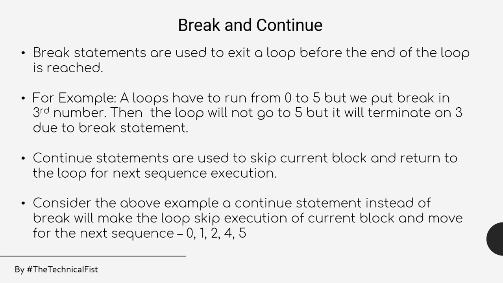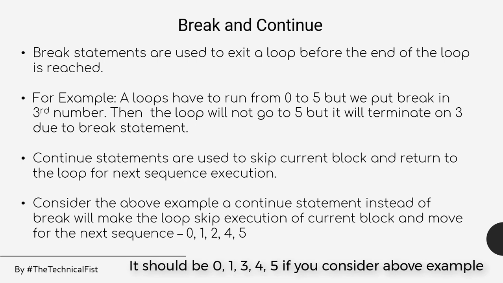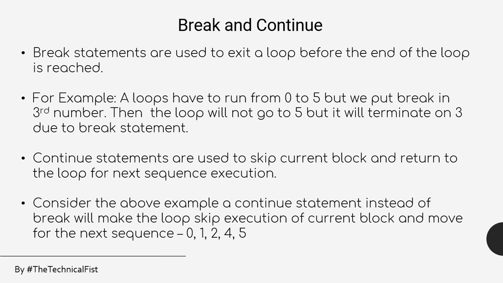If you consider the above example with the continue statement, you have inserted continue at the number 3. So it will be like 0, 1, 2, and then on the third it will meet the continue statement. And what will the continue statement do?